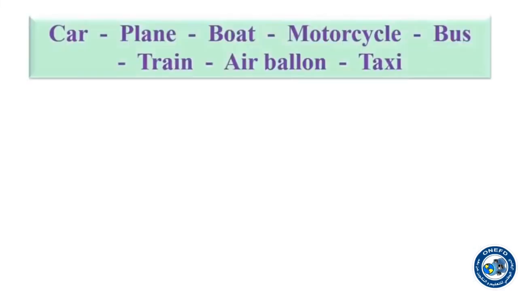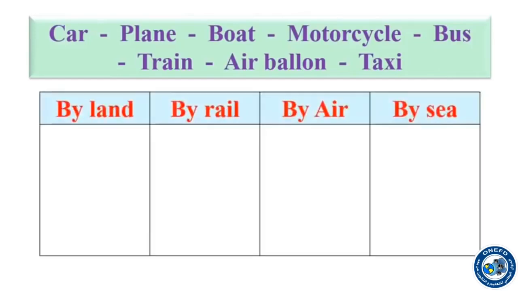So this is again the list: car, plane, boat, motorcycle, bus, train, a balloon, and taxi. And this is the table with the 4 columns. By land, by rail, by air, and by sea or water. So car is the first means of transport.